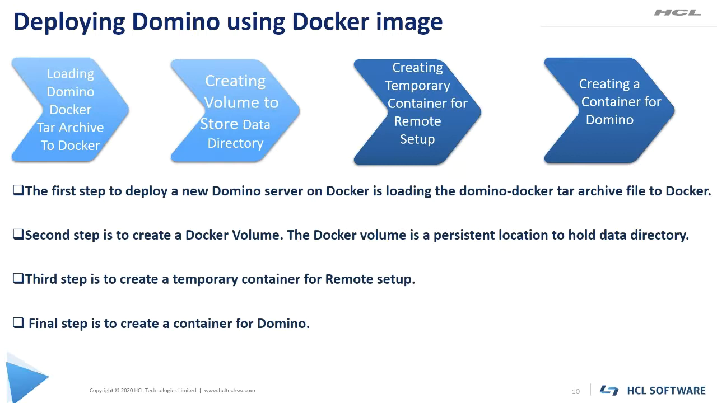First step is to load the Domino Docker archive file onto the Docker. Second step is to create a Docker volume. As we discussed earlier, Docker volume holds the Domino data directory. In the third step, we create a temporary container for remote Domino server setup program. And in the final step, we create a container for Domino. This is where the actual Domino application is running. Moving on to the next slide.